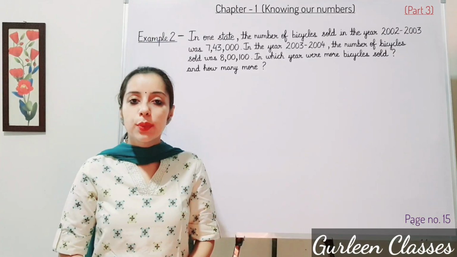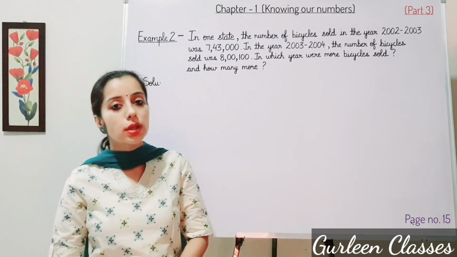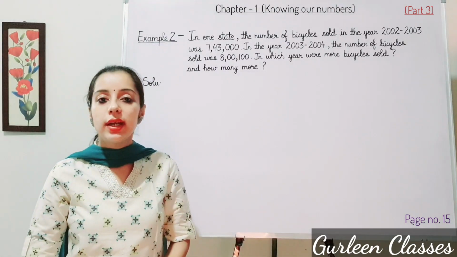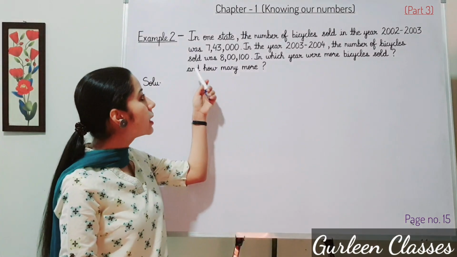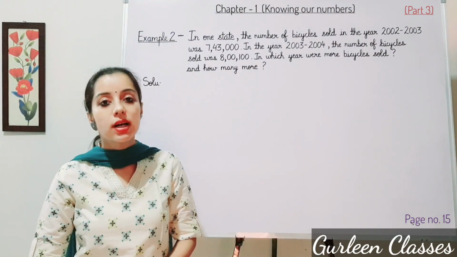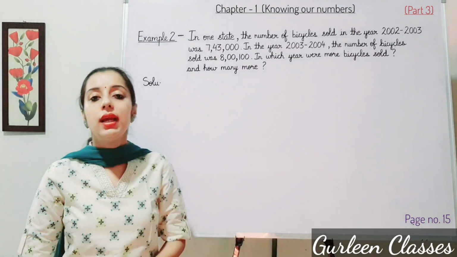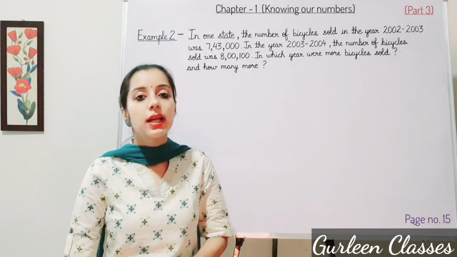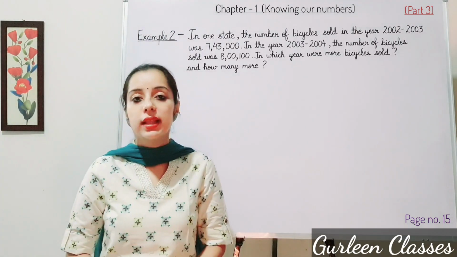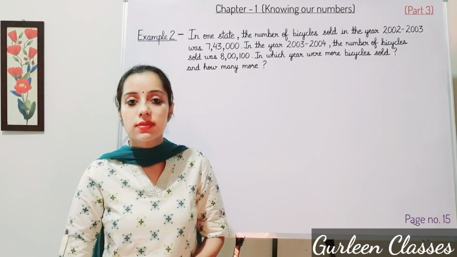3,08,429. Example number 2. In one state, the number of bicycles sold in the year 2002 to 2003 was 7,43,000. In the year 2003 to 2004, the number of bicycles sold was 8,100,000. In which year more bicycles were sold, and how many more? So students, by seeing the question clearly we can see that 8,100,000 is greater than 7,43,000. So in the year 2003 to 2004, more bicycles were sold.